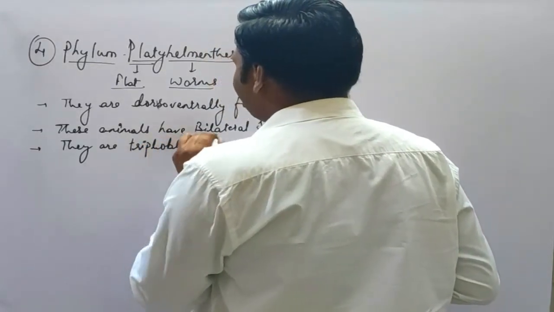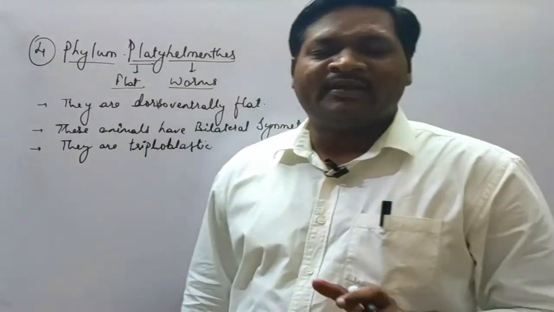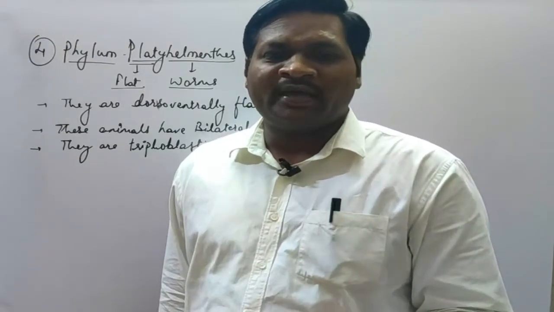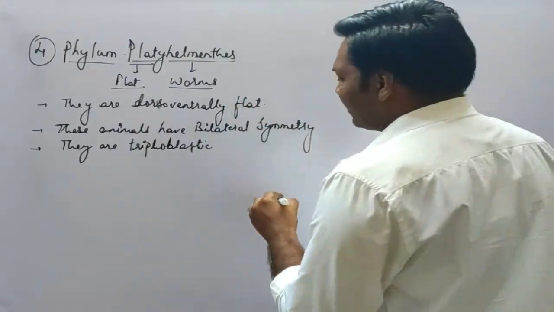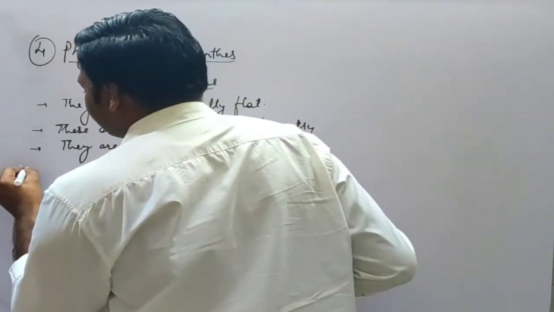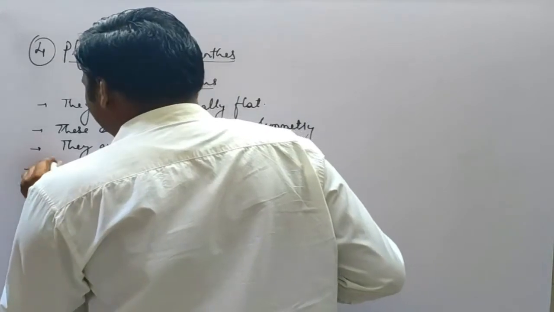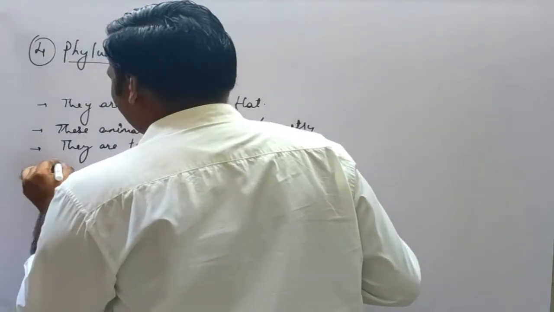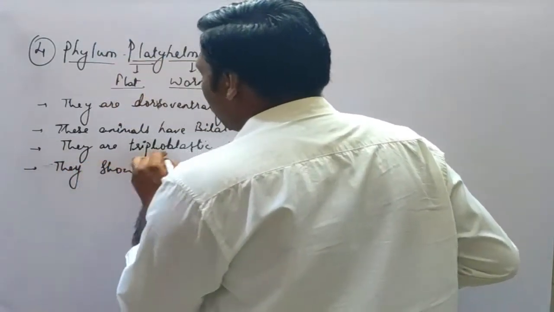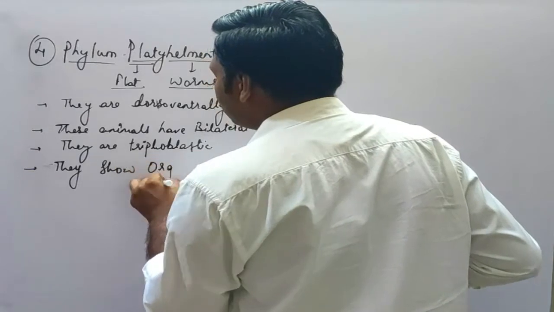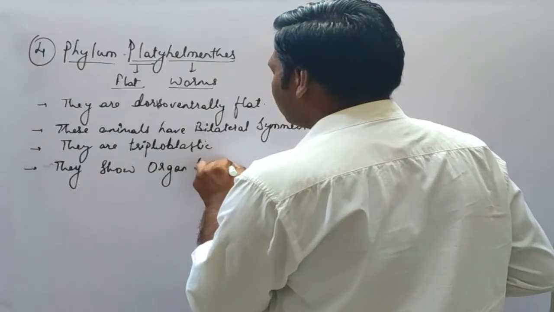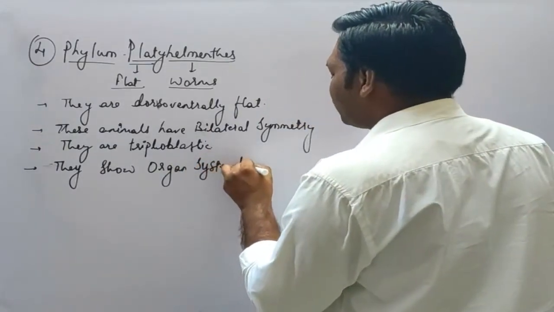What do you mean by triploblastic? They are composed of 3 germinal layers: ectoderm, mesoderm and endoderm. There is a presence of 3 germinal layers, which you will come to know if you look at the structure. Then next, they show organ system level of organization.